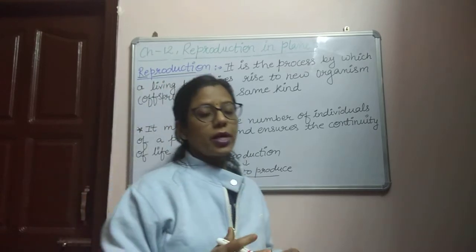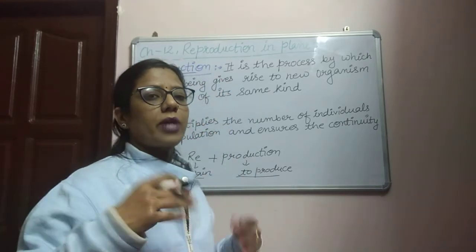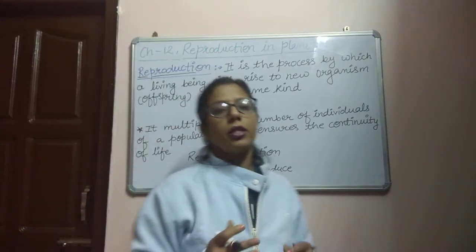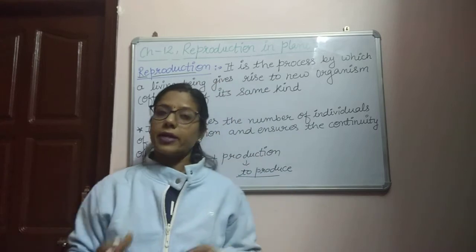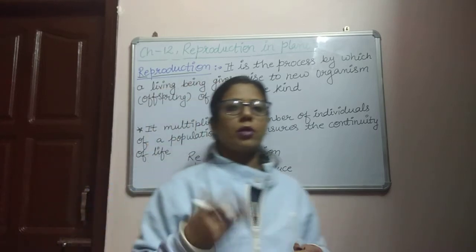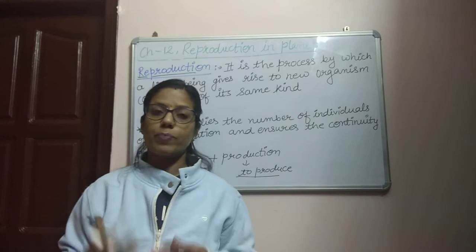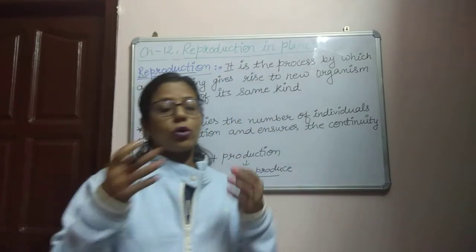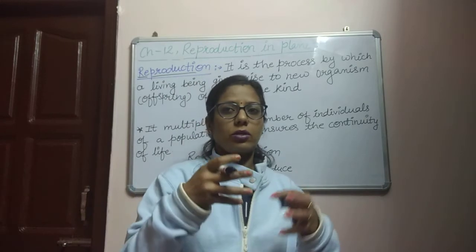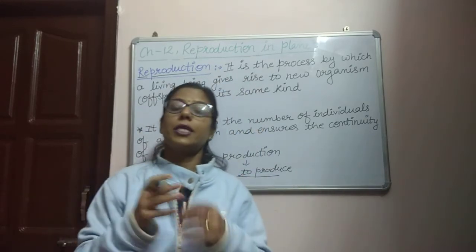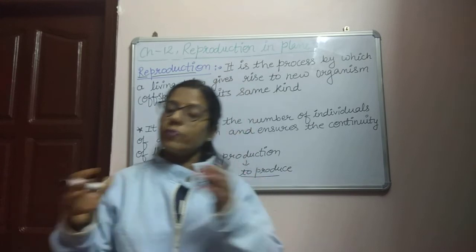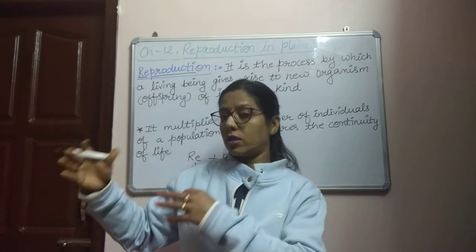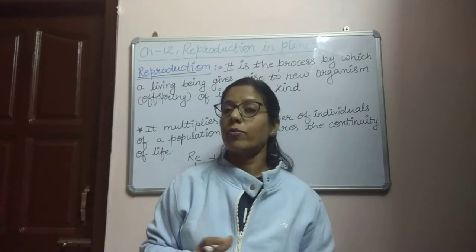Like the dinosaur: due to some disaster they couldn't reproduce, so the species of dinosaur is completely extinct from the earth. Similarly, if this process were not there, after some years the particular species of that organism would be completely extinct from the earth.